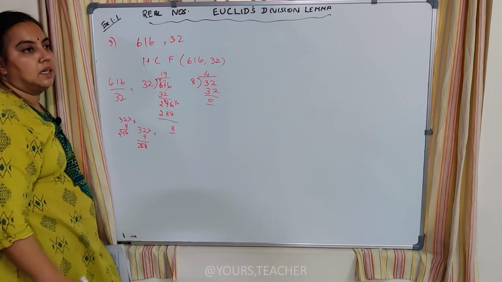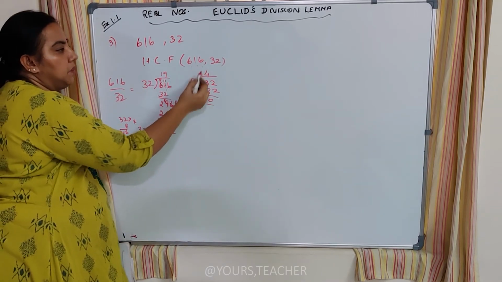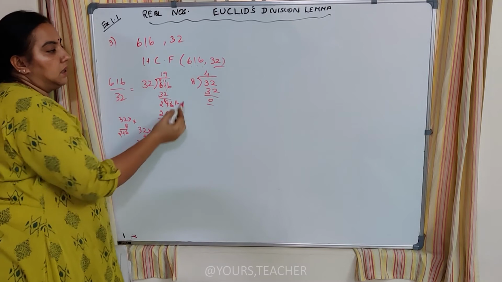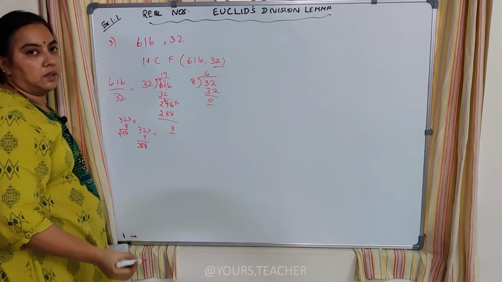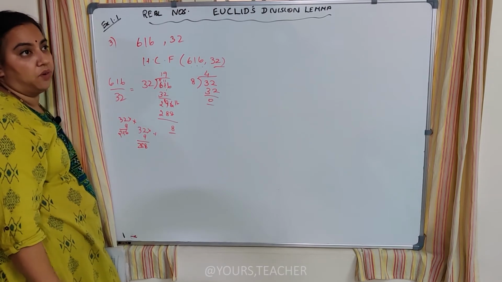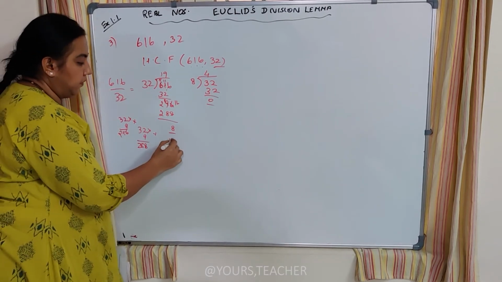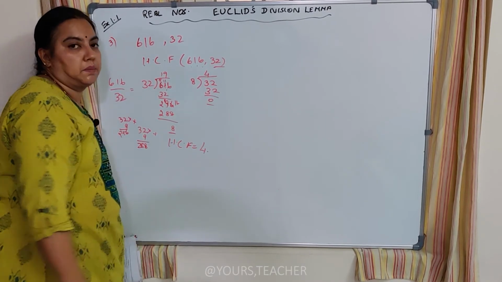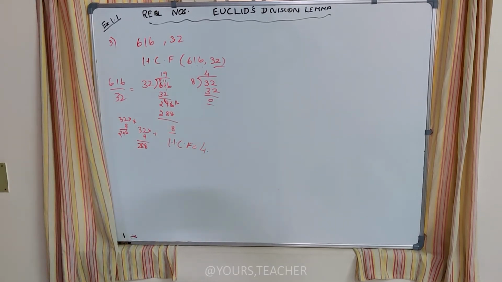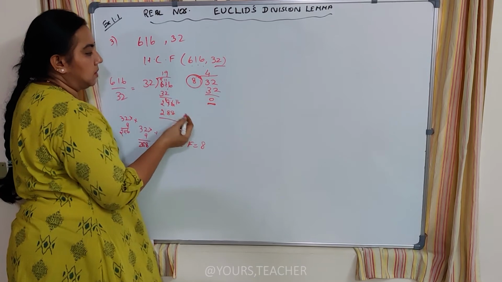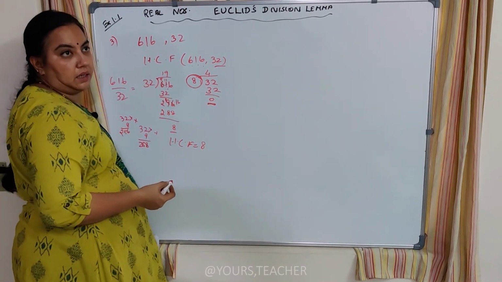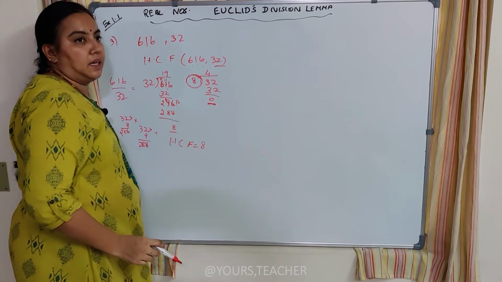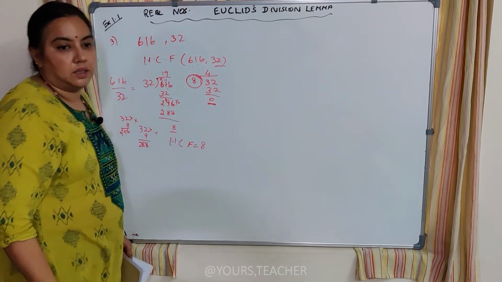So ultimately what can I understand? All these people, 616 people, have to stand in a row of 4 people. All these people can be accommodated in 4 rows. Okay. The HCF of these two numbers is equal to 4. That is the answer for this sum. So all these people have to stand in columns to accommodate every person without any remainder. That is the HCF of 616 and 32.